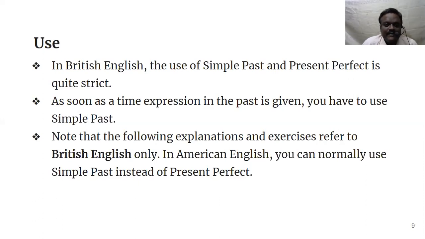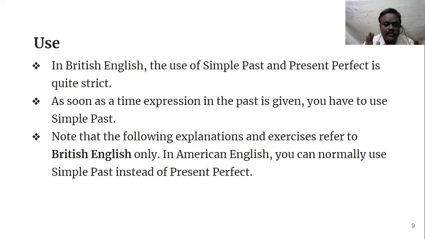As soon as a time expression of the past is given, this is also a basic rule, I'll tell you later. When we say that an action happened in the past and has no relation to the present, then we use the simple past tense. Okay, that is very important. Suppose I say something happened yesterday; that yesterday has nothing to do with today. The time expressions also have to be understood.